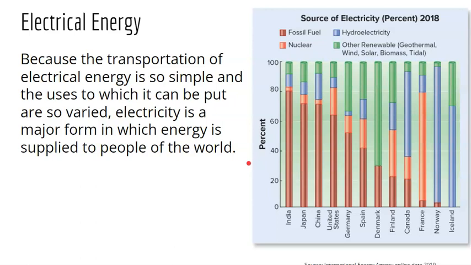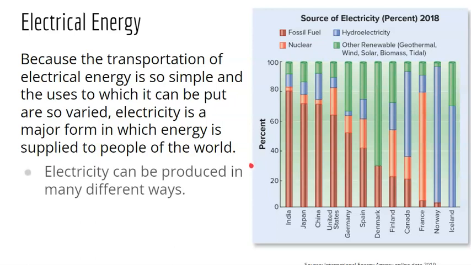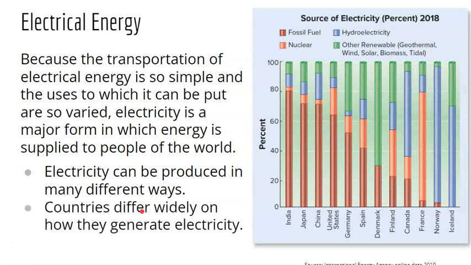We like to use electricity. It's super simple. We can just flip light switches. It's batteries, all of that. It's a lot easier than just dealing with fire from burning biomass or from oil or natural gas. And electricity can be produced in a lot of different ways. And countries differ widely on how they generate that electricity.